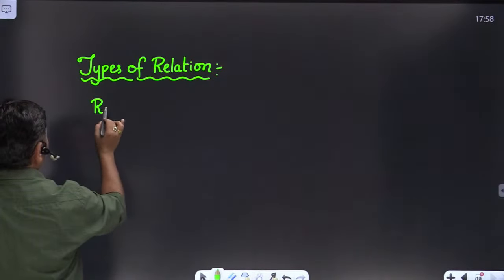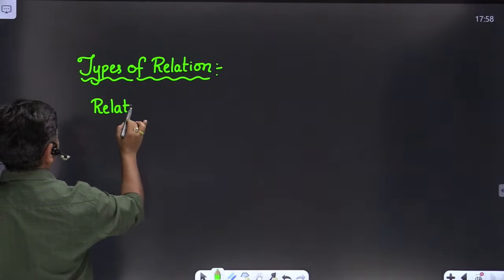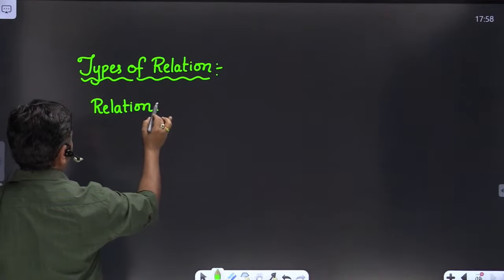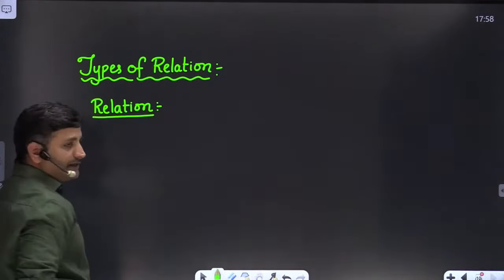Actually, a relation is nothing but a subset of a given Cartesian product, right, friends? What is the meaning of relation here?